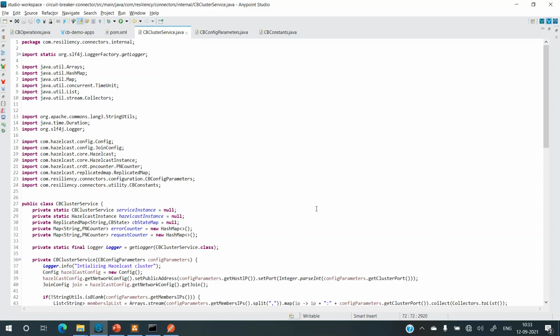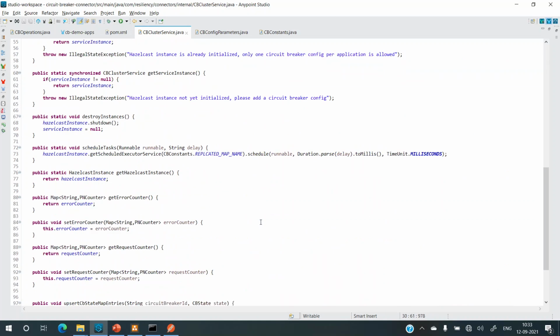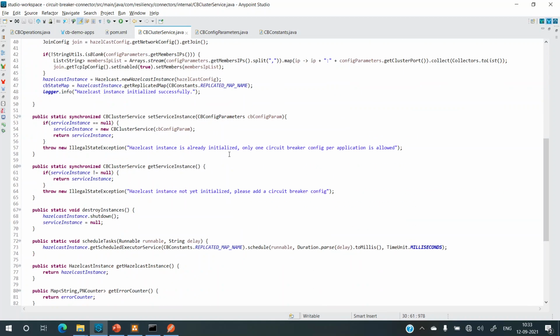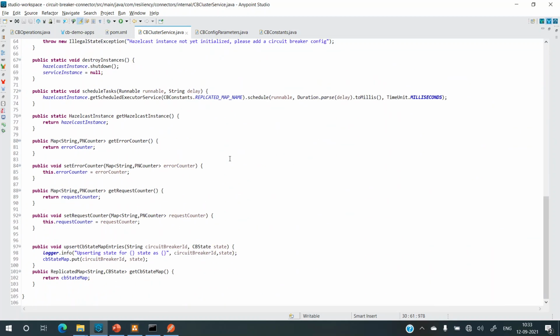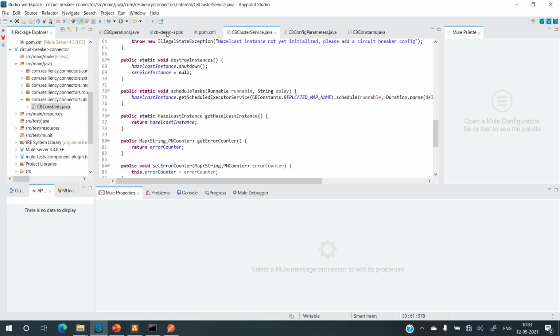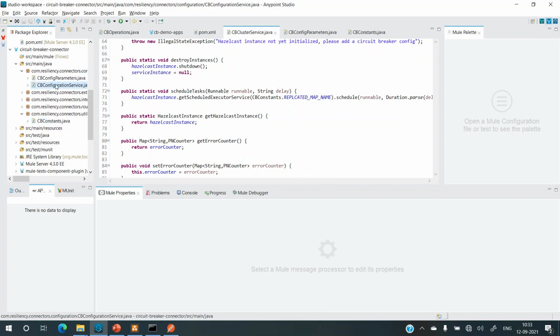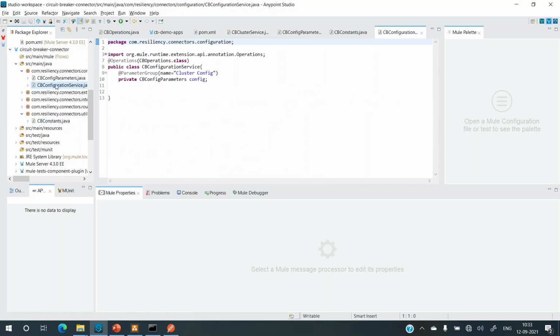Okay, so now it's pretty much ready, but now it's not going to do anything unless and until I call it from somewhere, right? So from where do I call? So we created a configuration service, right? So this is where we'll call it from.